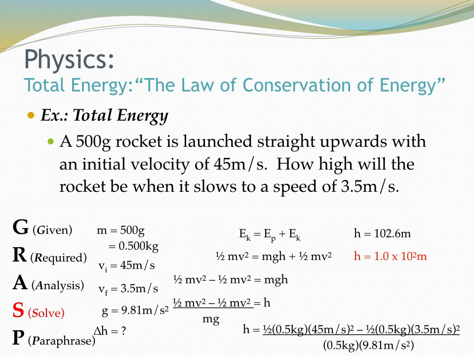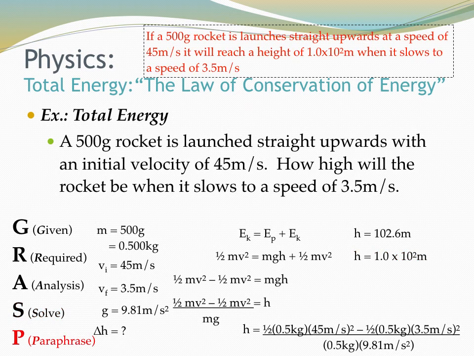Now, of course, we'll have to paraphrase it, which we'll do. That's simply stating: if a 500-gram rocket launches straight up at a speed of 45 meters per second, it'll reach a height of 1.0 times 10 to the 2 meters when it slows to a speed of 3.5 meters per second. Please take a moment, pause it right now, and copy this down. Go through it, analyze it, figure out how this works. You can do it. Pause now.